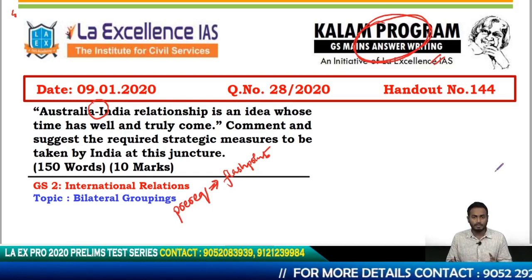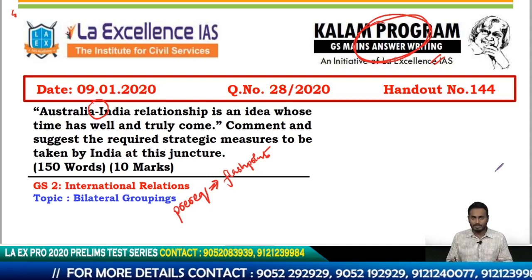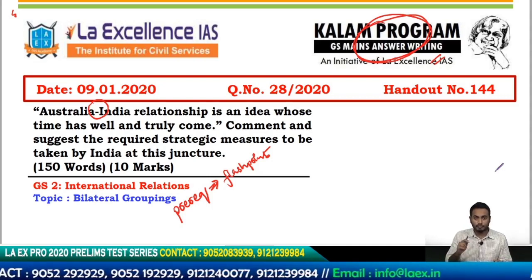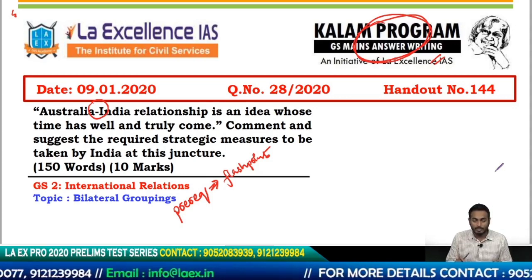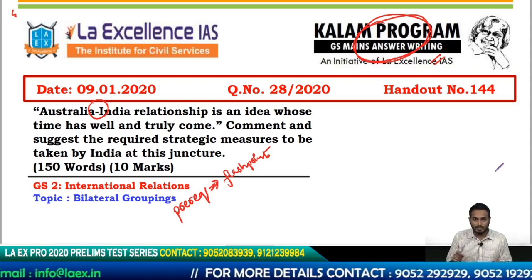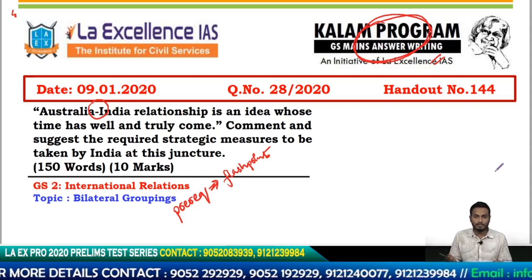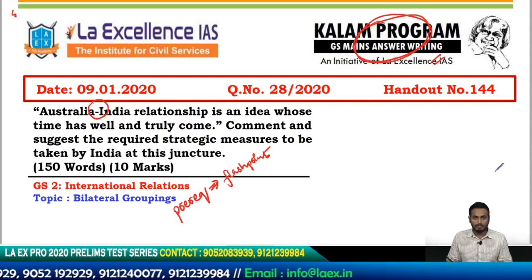So that was about the India-USA relationship, and the example has been taken to point out the important flashpoints that you could identify in a bilateral relationship. Similarly, when you take any other country, it is important to identify these key flashpoints, and using them you can write any answer on a bilateral relationship.